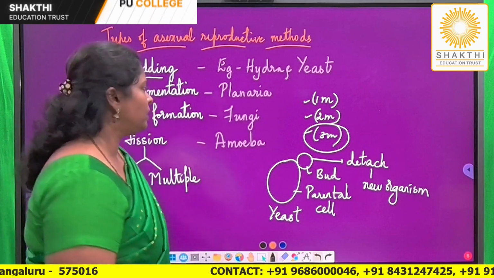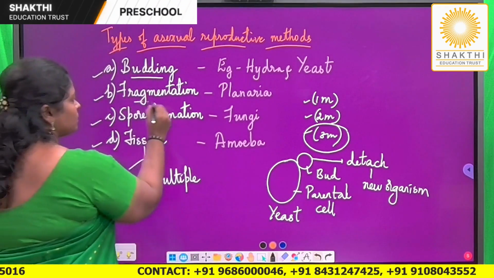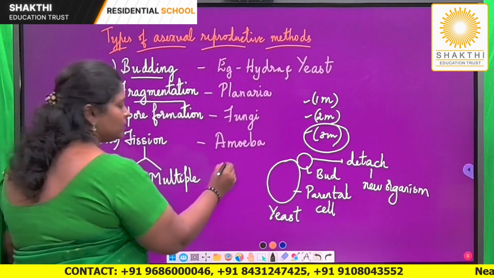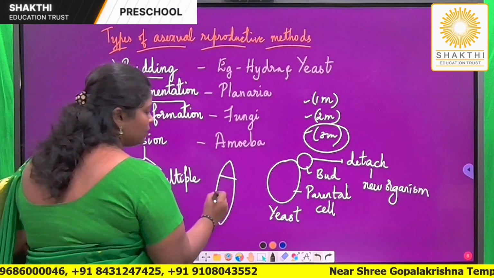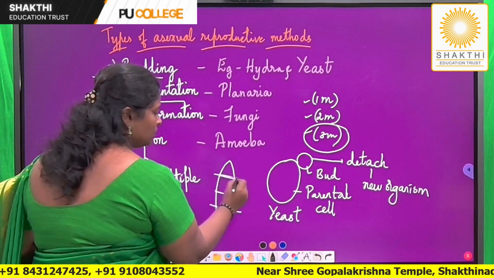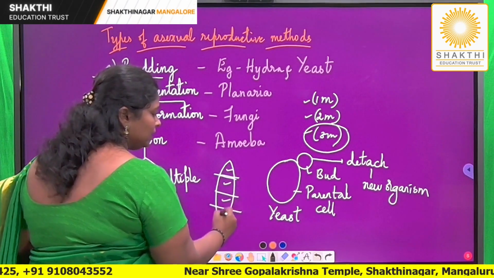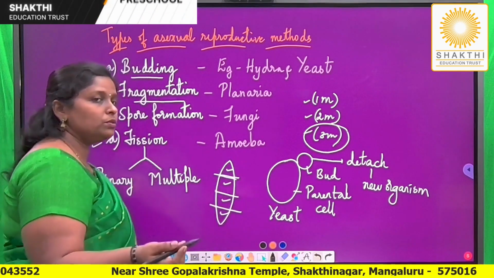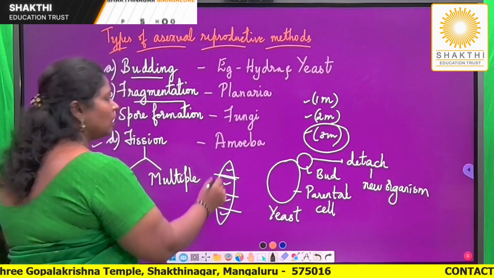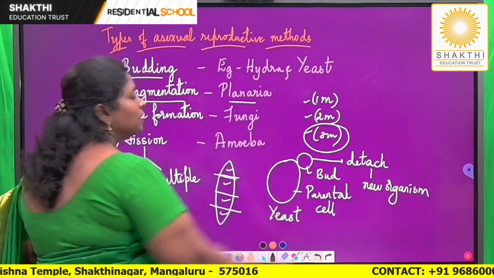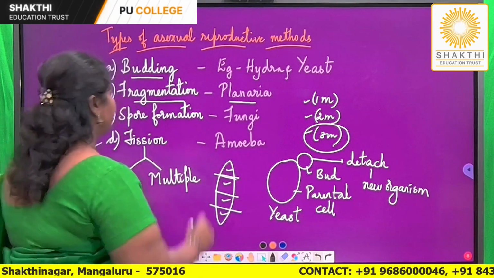Examples are also very important. Fragmentation is a process in which, if this is one organism, the body will be divided into a number of fragments. Whatever fragments are formed, they have the ability to give rise to a new individual because of regeneration. It is commonly seen in a flatworm by the name planaria.